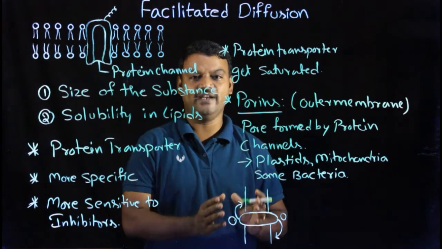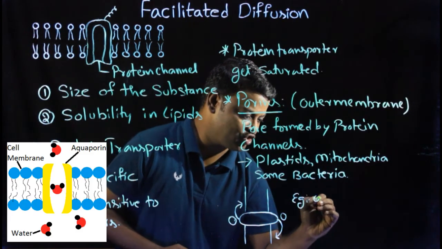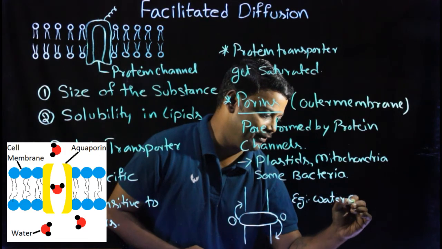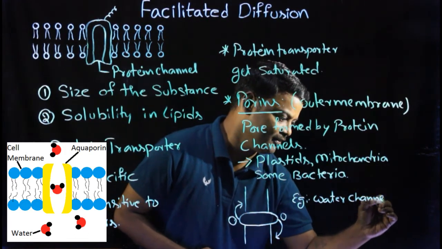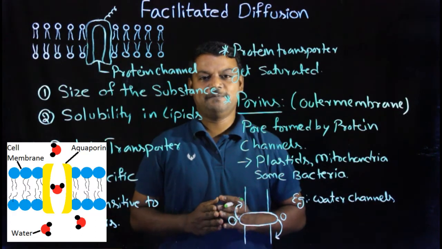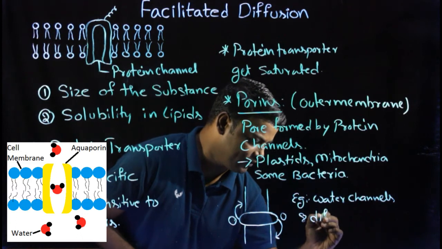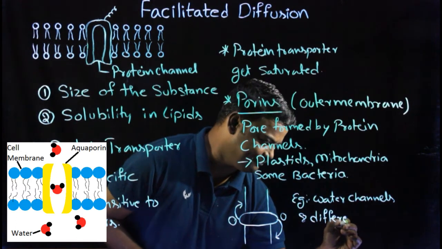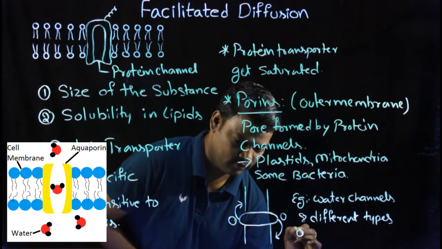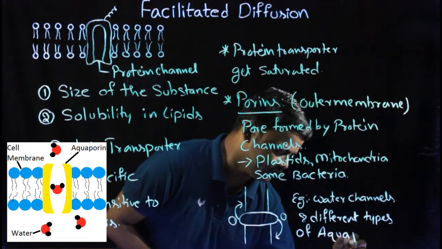Such protein transporters are present in water channels. An example of these protein transporters is water channels. These water channels present in plasma membrane are made up of 8 different types of aquaporins.